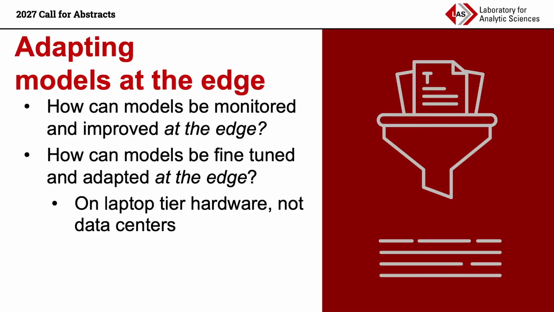So how can these models on site at the museum in our hypothetical example be monitored? How can we see how well the performance is doing over time? What metrics do we need to be looking at? And how can we improve the models there versus having to ship large data sets back or ship models back and forth every time? How can we fine tune these models? How can we improve them over time? How can we make sure they're doing their job?